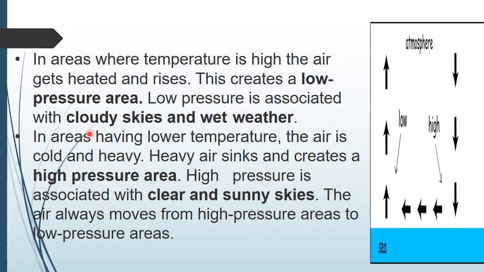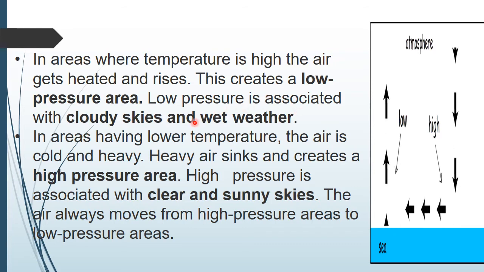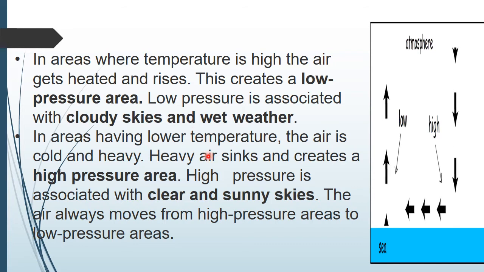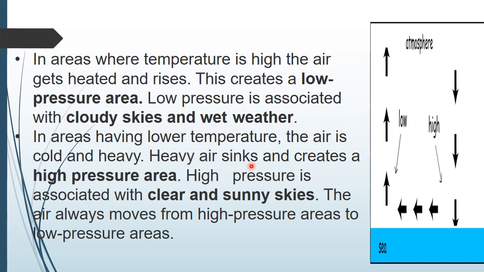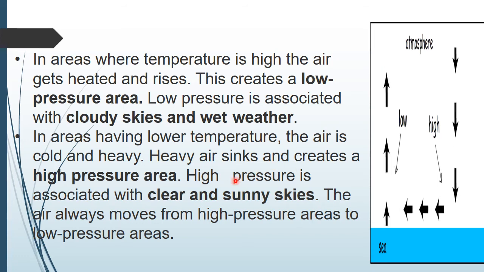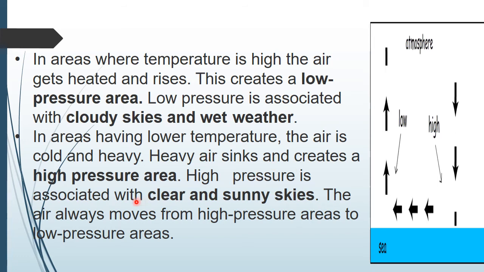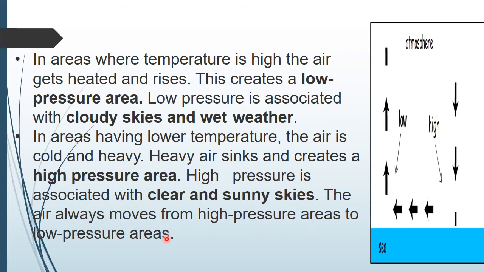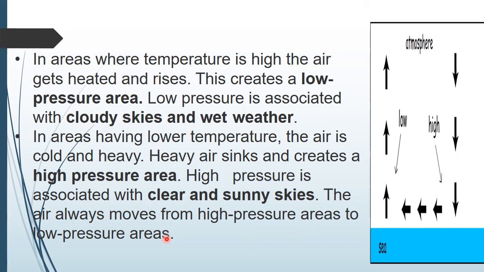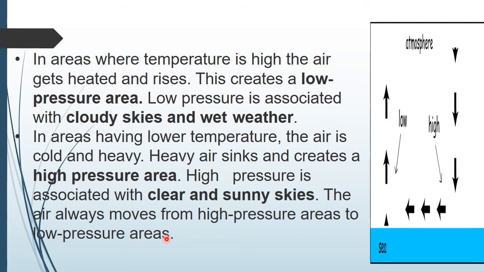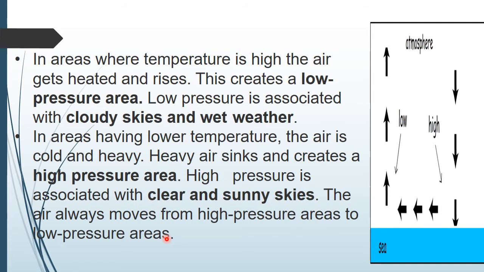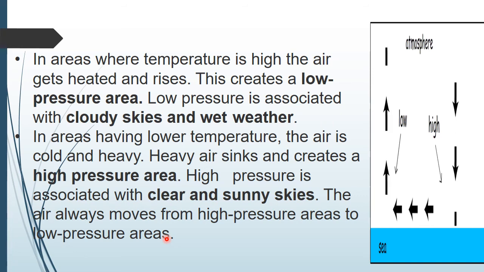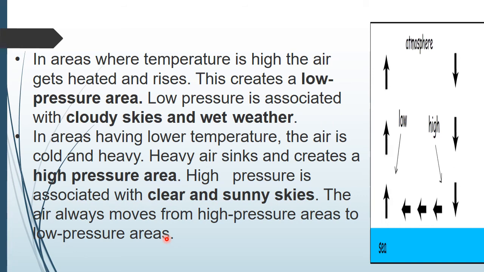In low pressure area the temperature is very high and the air gets heated and rises. Okay, so that is low pressure area. In low pressure area there will be cloudy skies and wet weather. In areas having lower temperature, the air is cool and heavy. The heavy air sinks and creates a high pressure area. High pressure area is with clear and sunny skies.